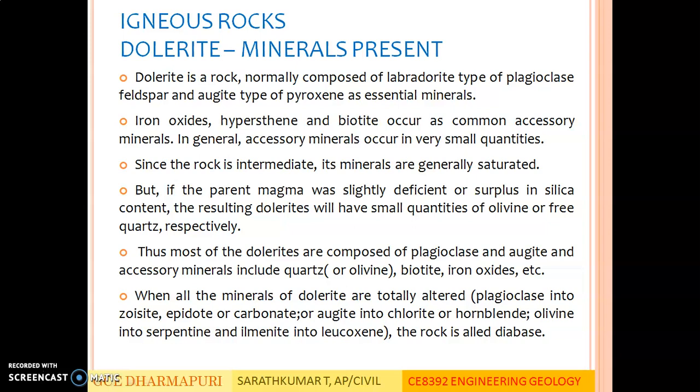But if the parent magma was slightly deficient or surplus in silica content, the resulting dolerites will have small quantities of olivine or free quartz respectively. Thus, most of the dolerites are composed of plagioclase and augite and have accessory minerals including quartz, biotite, iron oxide, etc. When all the minerals of dolerite are totally altered, then the rock is called diabase. For example, plagioclase into zoisite, epidote or carbonate, and augite into chlorite or hornblende, olivine into serpentine. These rocks are called diabase.